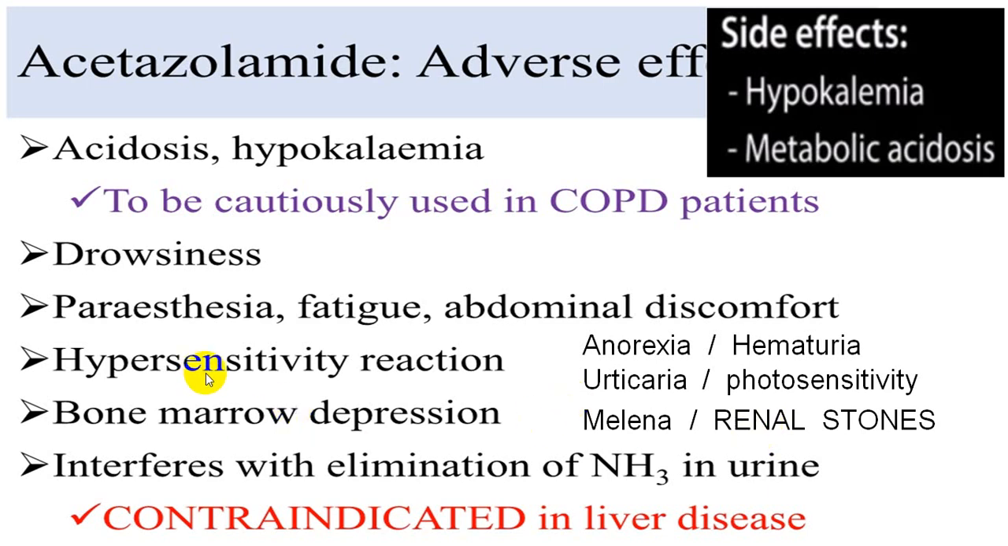There is also known hypersensitivity to acetazolamide, bone marrow depression, and it can interfere with elimination of ammonia. Hence, if a person has a liver disease, it is contraindicated. So this should be kept in mind. If a person is with cirrhosis or chronic liver disease, acetazolamide should not be utilized.